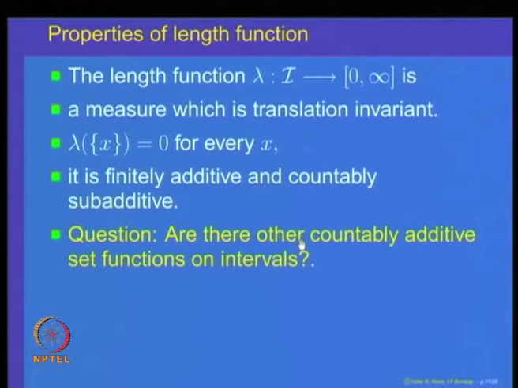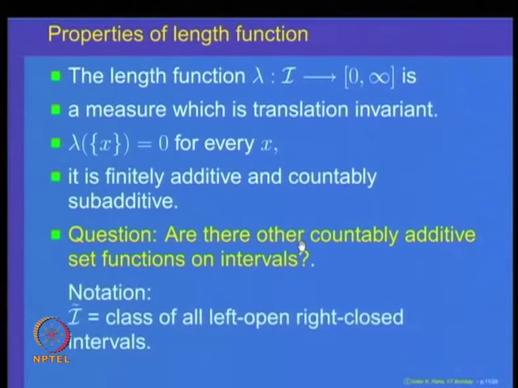To answer this question, let us make a notation. We will denote by I with an upper tilde, a wave kind of sign, this symbol, which is called calligraphy I. The collection of all left open right closed intervals will be denoted by this symbol, calligraphy I with the upper tilde.